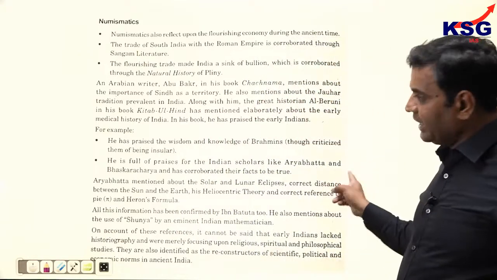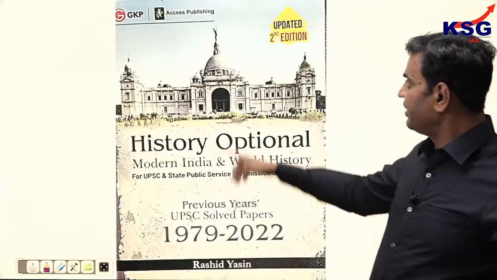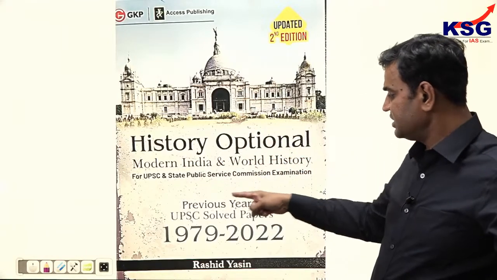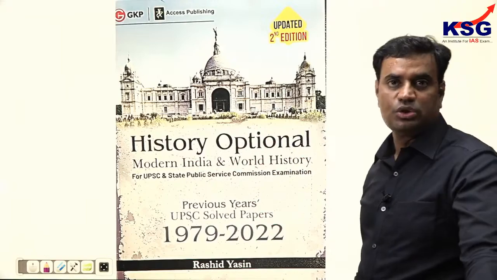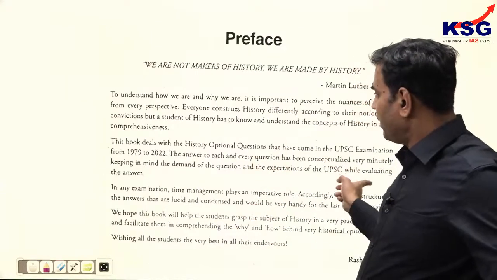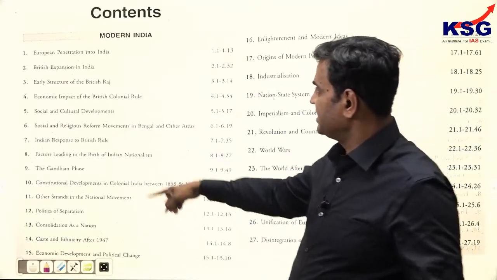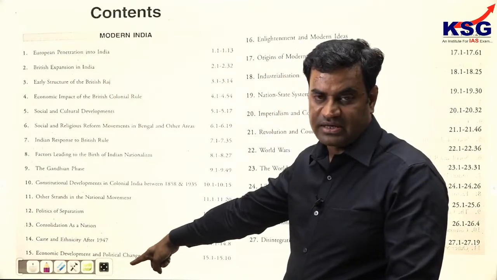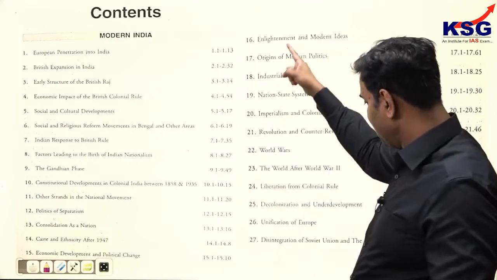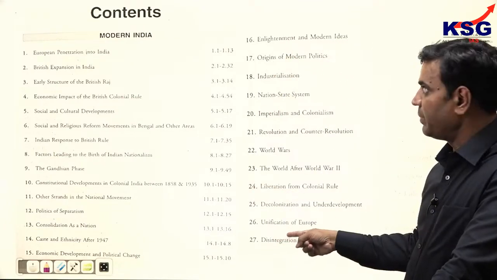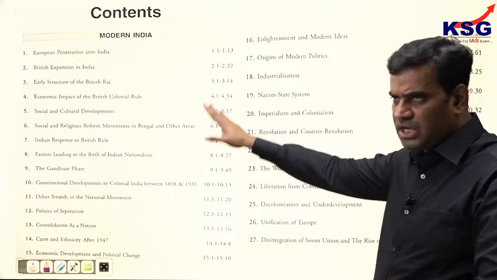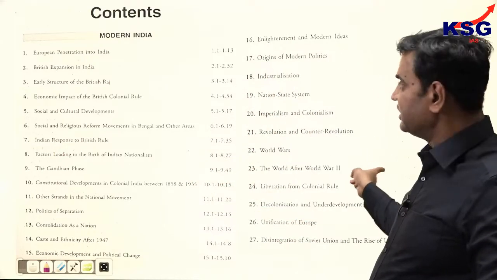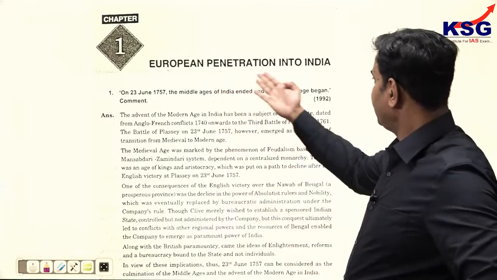Apart from Paper 1 of Ancient and Medieval, we have Volume 2 on Modern India and World History. Again, previous years 1979 to 2022. Here also we have covered the syllabus given by UPSC: European penetration to India, 15 topics including post-independence in modern India, and then the remaining 27 topics in world history, strictly according to the UPSC syllabus. All these areas have been covered in this book.